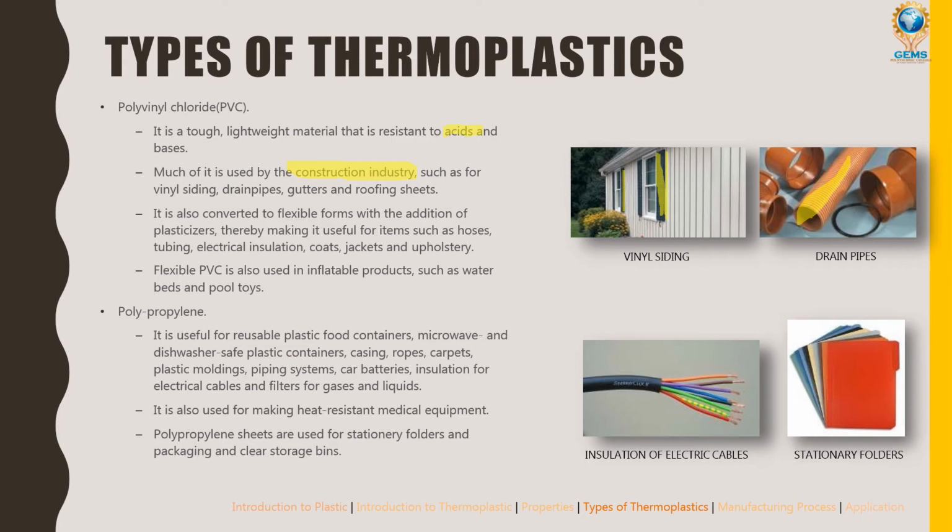So it is also used for making heat resistance medical equipment. Polypropylene sheets are used for stationery folders and packaging and clear storage bins. So this also comes under the polypropylene.